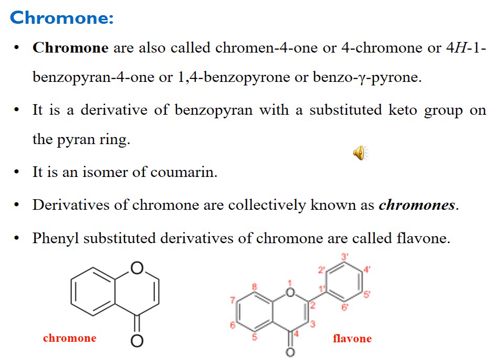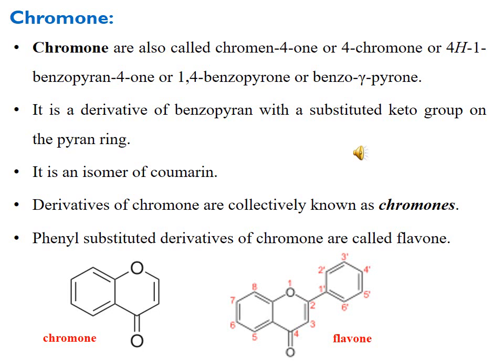The derivatives of chromone are collectively known as chromones in general, but they also have some special classes. For example, if chromone is substituted with a phenyl, the phenyl-substituted chromone is named flavone, and flavones are further classified into different classes depending upon the position of the phenyl group.